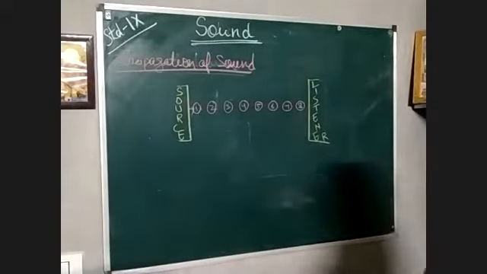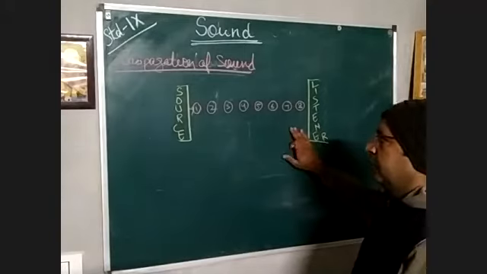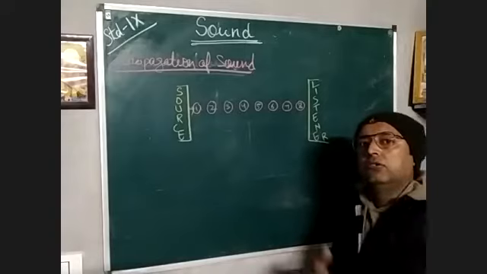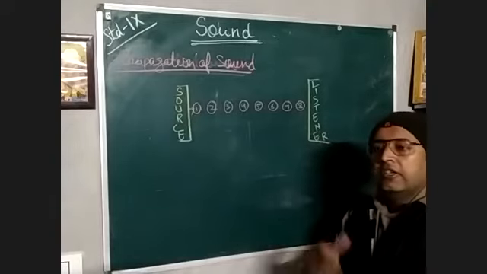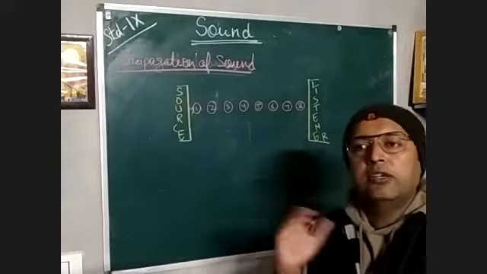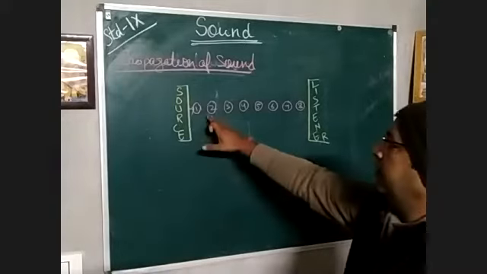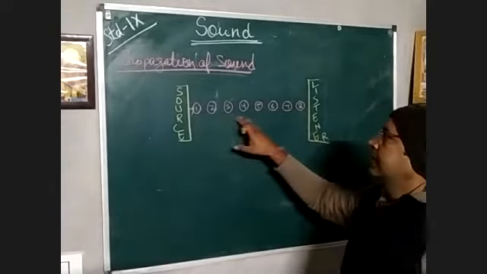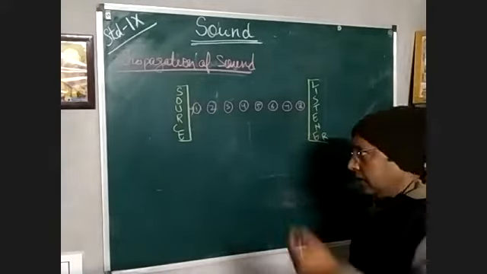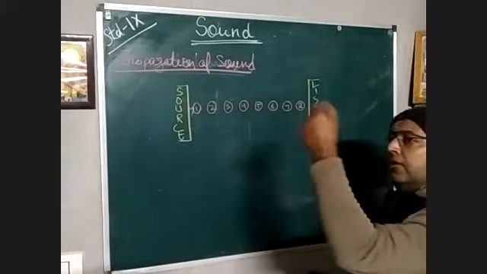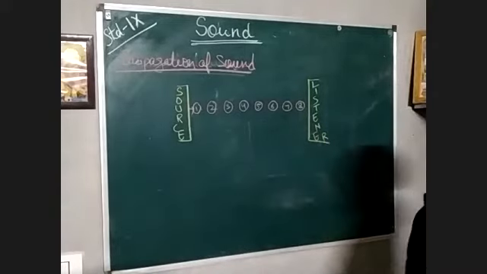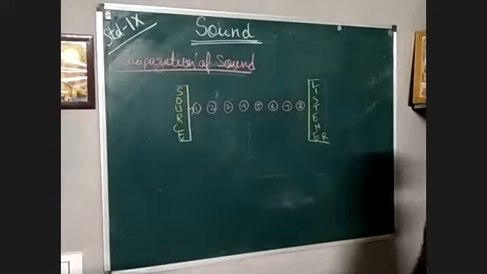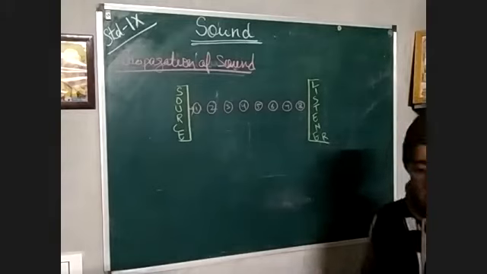So for propagation of sound in air, we can say air has a lot of particles, and these particles help the sound to travel. This is the reason we always say that sound cannot travel in vacuum, because sound needs particles. The vibrations do not go by themselves. They need something which can transfer them from one point to another, from the source to the listener, so that the listener can understand what kind of sound it is. That is known as propagation of sound.